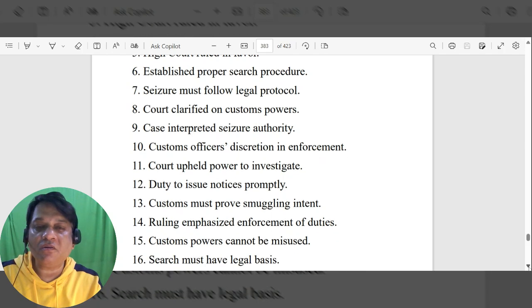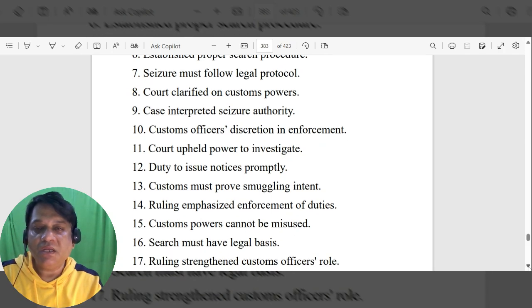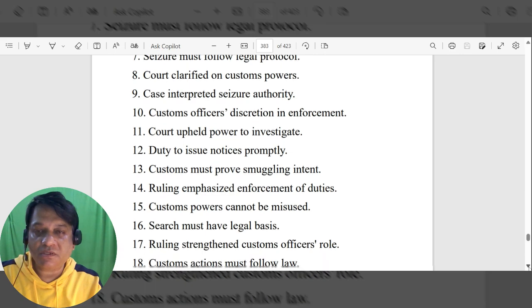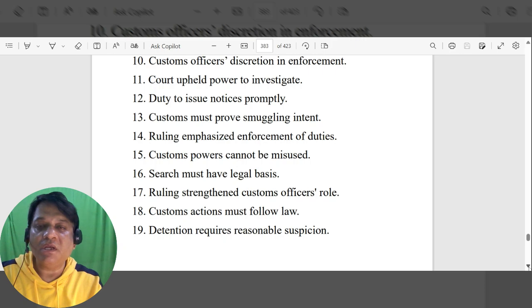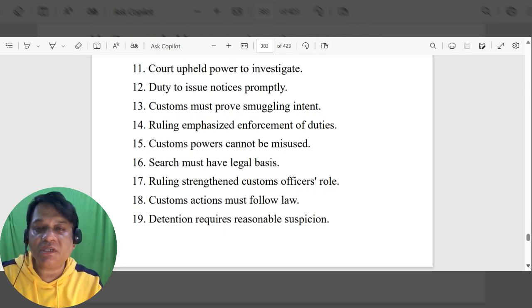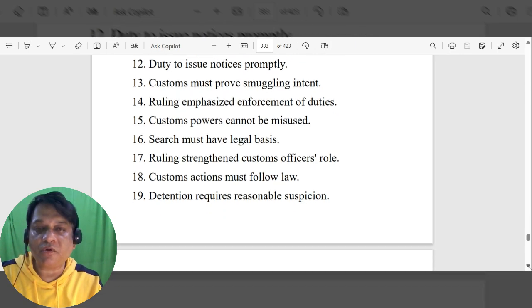The court clarified customs powers, the case interpreted the authority and customs officers' discretion in enforcement, the court upheld the power to investigate and the duty to issue notices promptly.